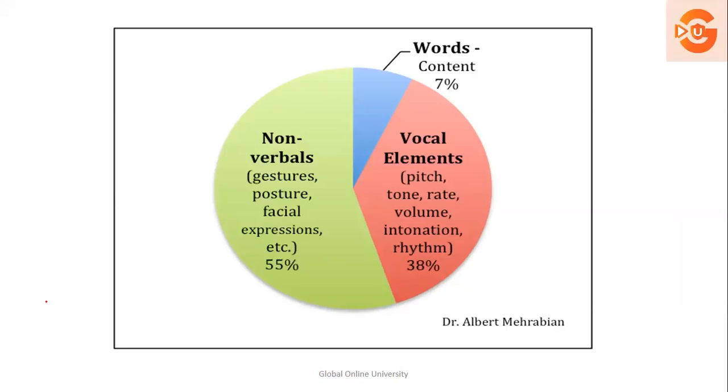So if you see the model given by Dr. Albert Mehrabian, he says that words in communication, the content of the words, take 7%. When it comes to vocal elements, it is contributed by 38%. Now what comes under vocal elements? Pitch, tone, rate, volume, intonation, rhythm. And when it comes to non-verbal communication, like gestures, postures, facial expressions, it contributes 55%.